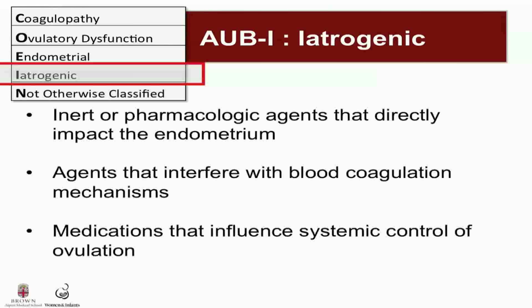A second mechanism is agents that interfere with blood coagulation mechanisms, so patients who are on anticoagulants such as warfarin, heparin, and low molecular weight heparin. And third, you can have medications that influence the systemic control of ovulation. So, particular examples are medications that interfere with dopamine metabolism, such as tricyclic antidepressants and phenothiazines.